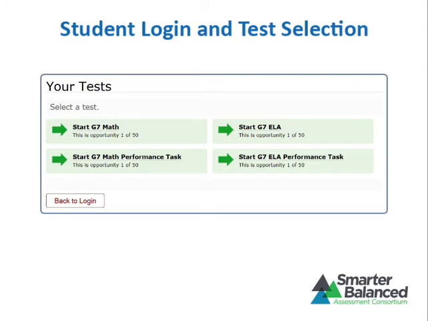On the Your Test screen, students will see a list of their assigned tests for this test session. If the tests displayed are incorrect or the expected test is not listed, students should click the Back to Login button to be redirected to the login page and consult the test administrator to resolve the issue. If a test has already been completed, the selection button will be inactive. Students should select a test and wait for TA approval to proceed.